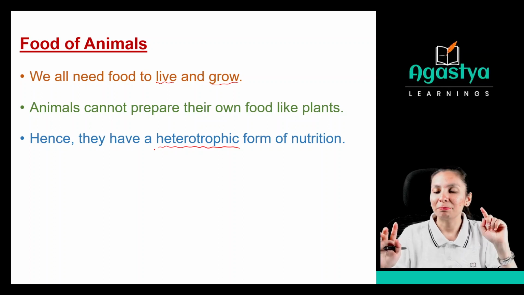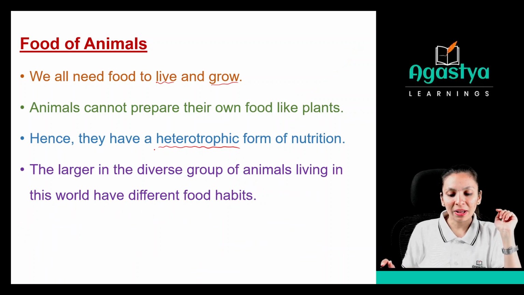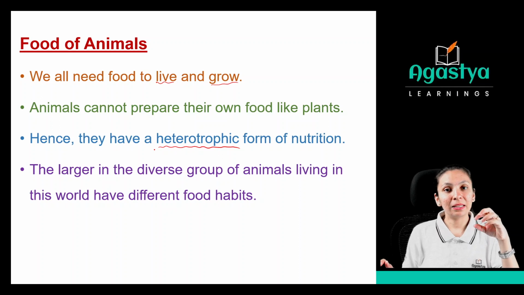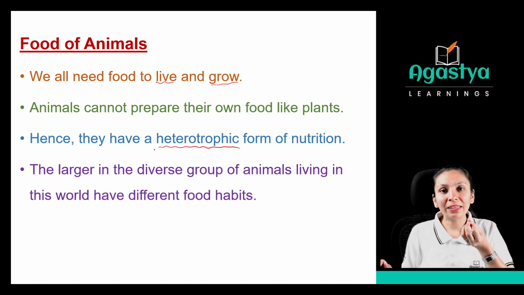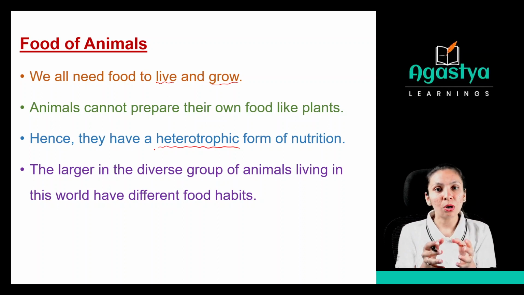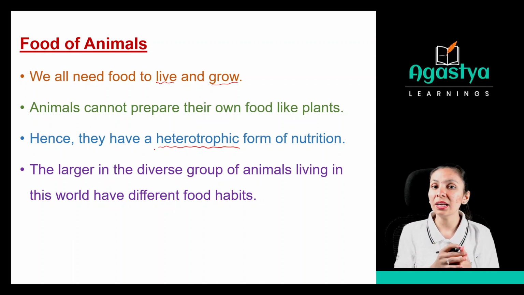Clear? Okay. Now see, the large and diverse group of animals living in this world have different food habits. Animals are the largest group, and this largest group requires food, but all these organisms have different food habits. As we are talking about humans, you will have your own taste.